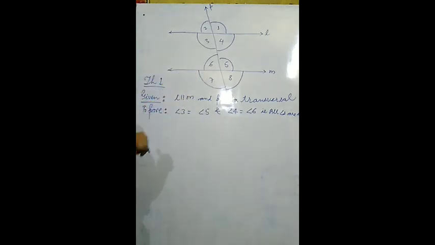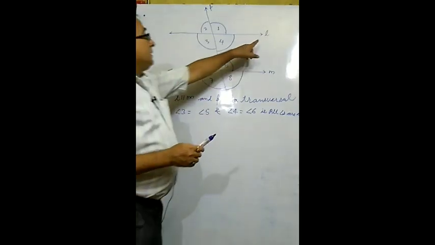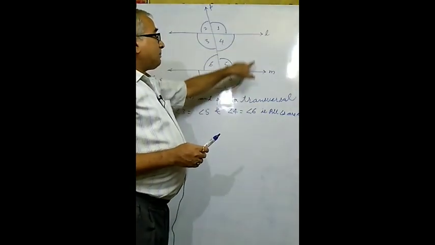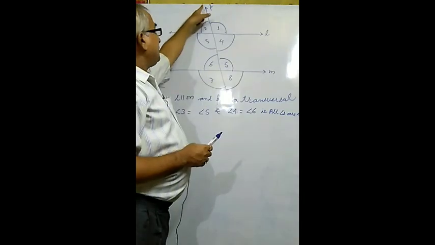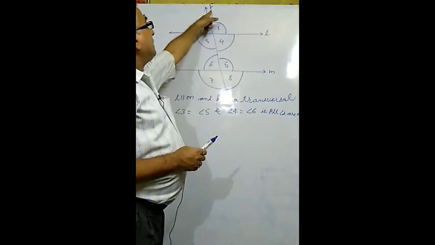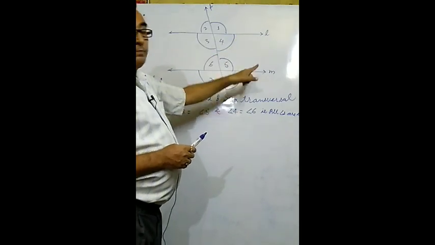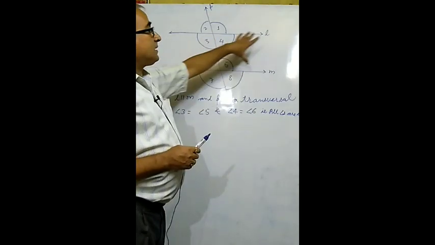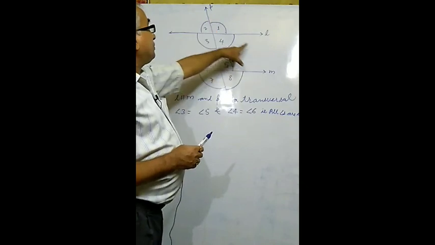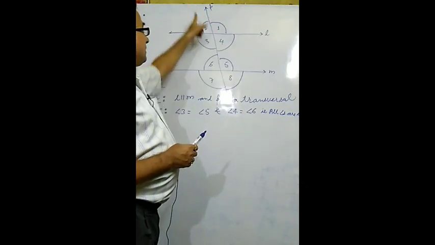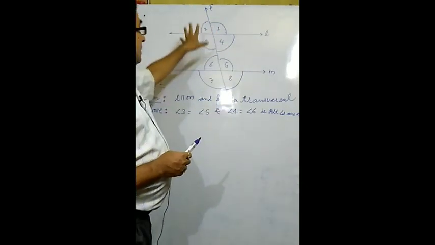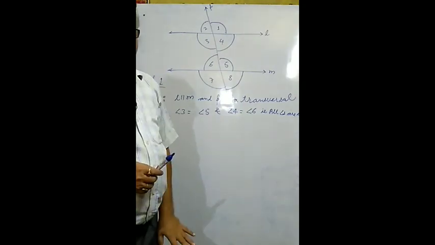The figure is given here. What is given? L and M both are parallel lines, and line P is the transversal. L and M are parallel lines. These two lines are in a plane, and both the lines are intersected by a transversal. So there is formation of 8 angles, you may observe here.